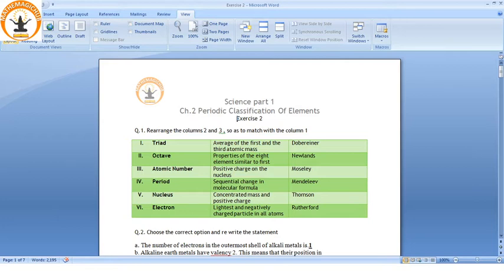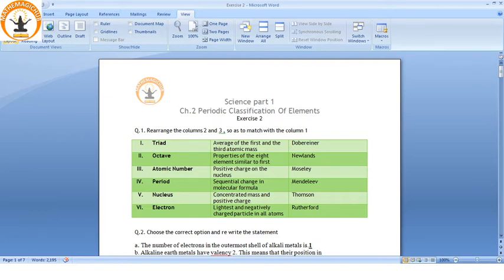Dobereiner arranged the elements with respect to their atomic mass, and he found that the middle element has the average of the first and the last elements' atomic mass. So triad, average of the first and the third atomic mass, comes in Dobereiner's theory.